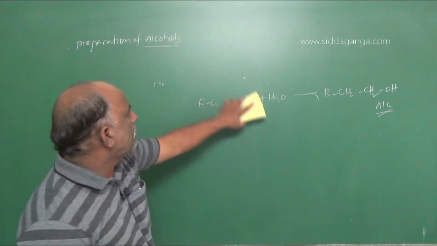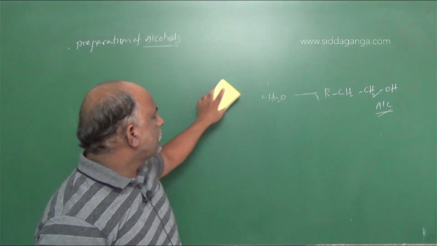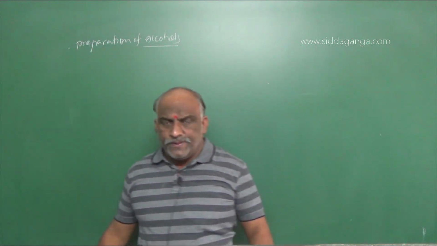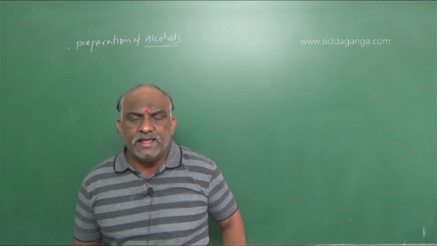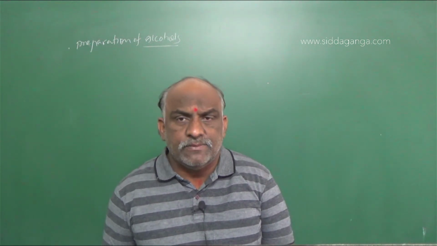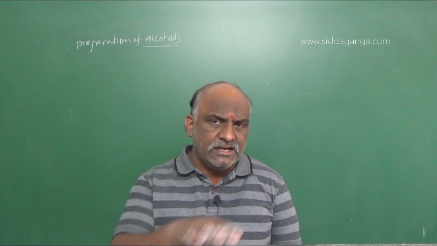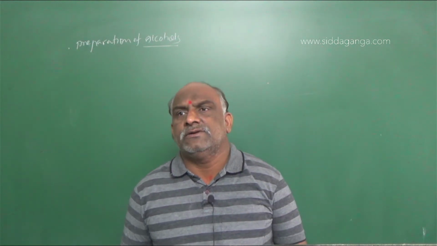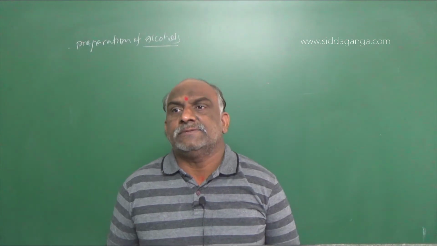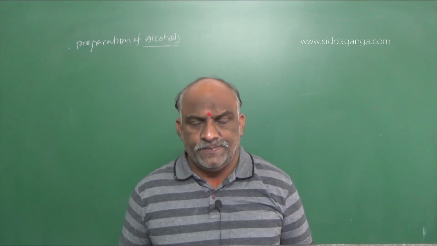Addition of water to alkene leads to the formation of alcohol. If the alkene is reactive, direct addition takes place. If the alkene is not reactive, the reaction takes place in the presence of an acid catalyst. So the general procedure for preparation of alcohols from alkenes takes place in the presence of an acid catalyst.